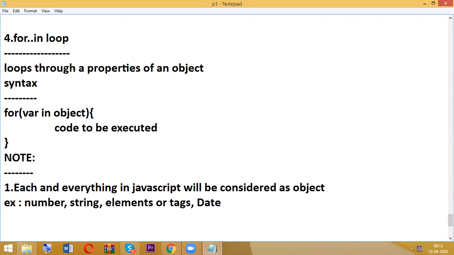In future, we will work with the date object and the math object. Like this, in JavaScript, each and everything will be considered as an object.